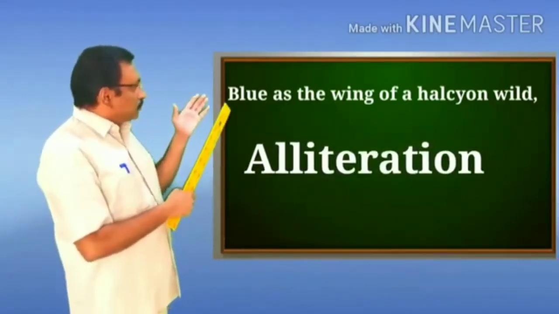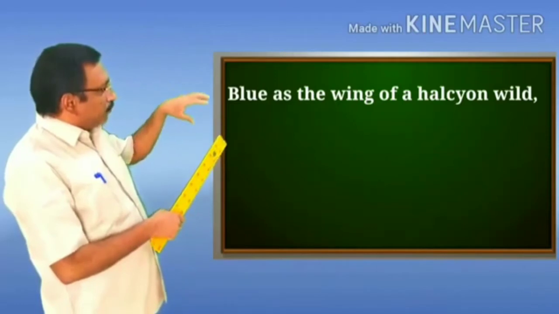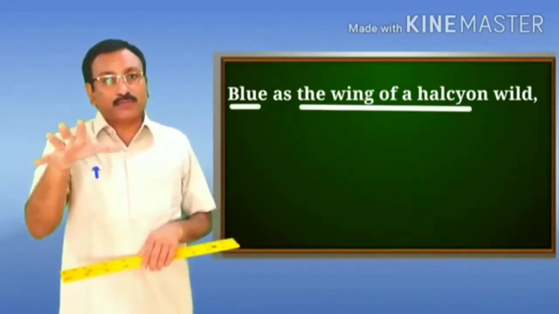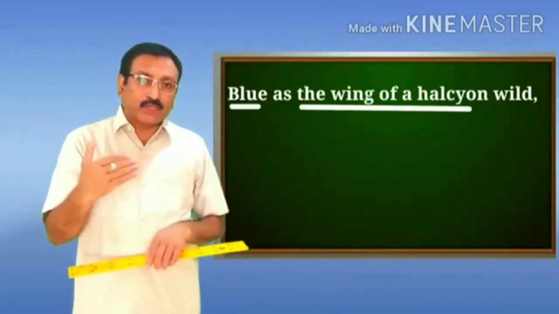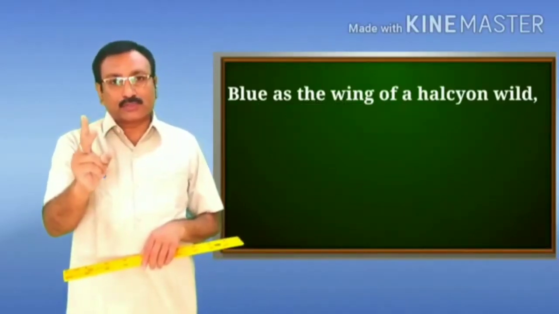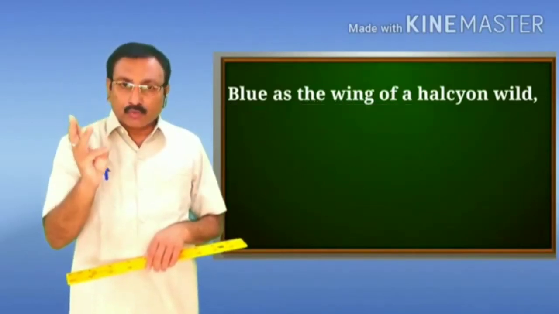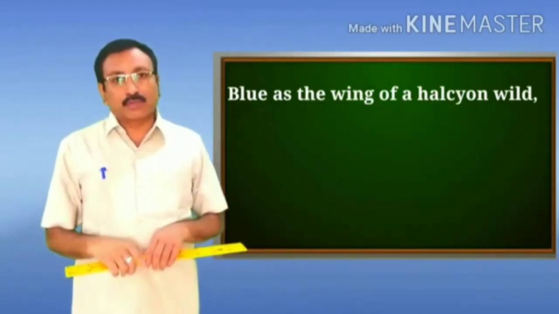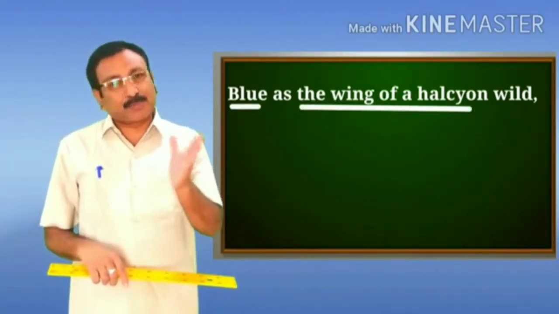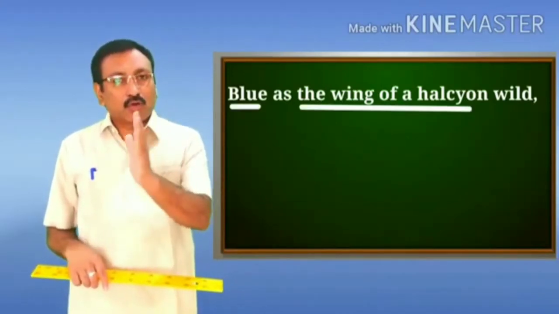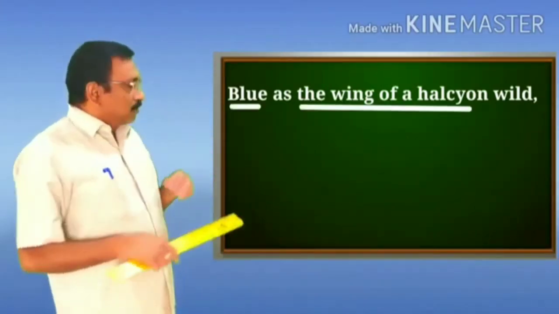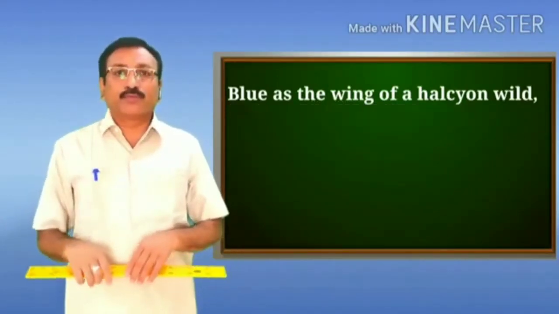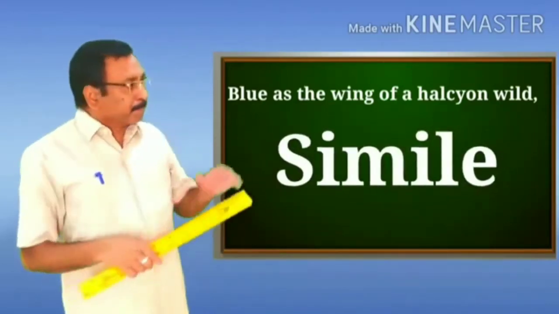In this line, the color of the garment, blue, is compared with the wing of the bird kingfisher. So here we have a comparison between two different things: the color of the garment blue, and the wings of the bird kingfisher. This is an explicit comparison with the marker of comparison as, and therefore this line is also an example of the figure of speech simile.